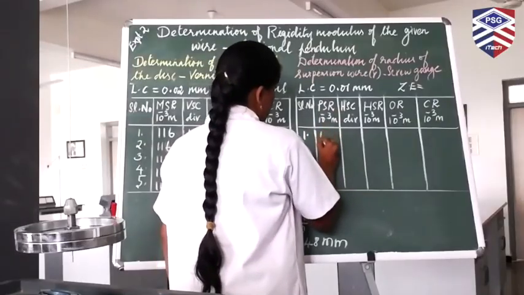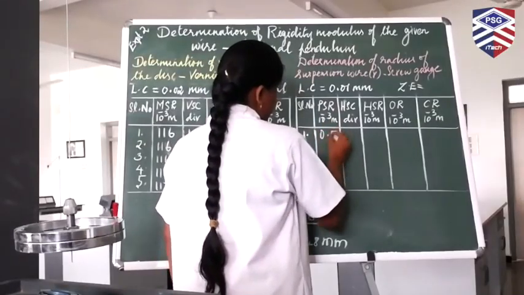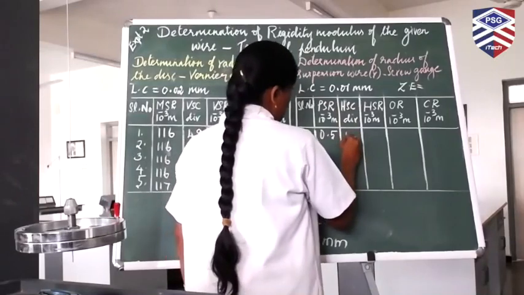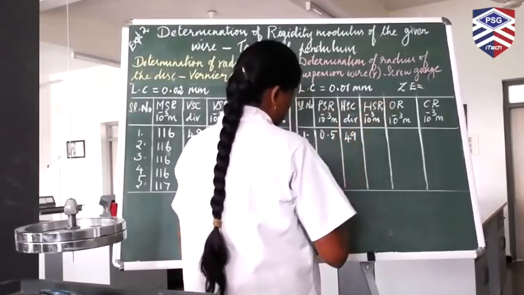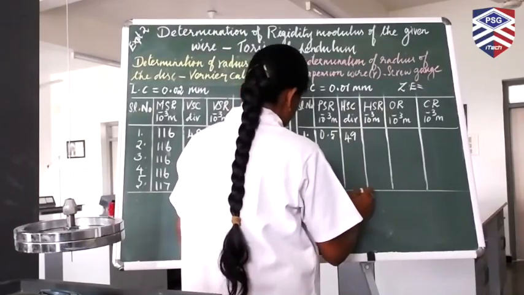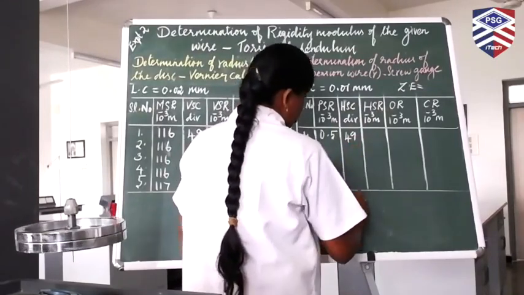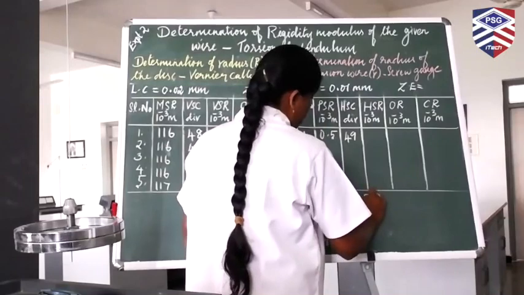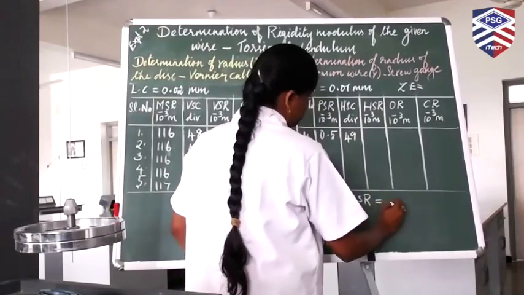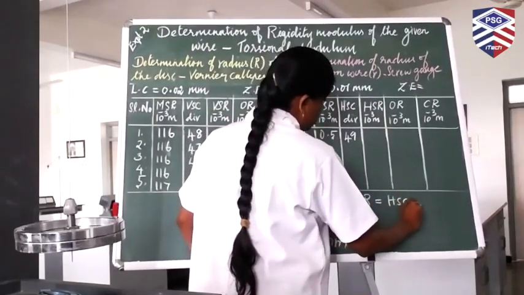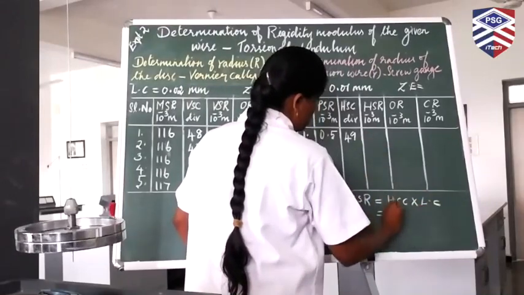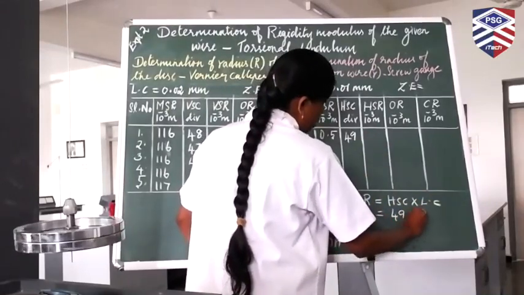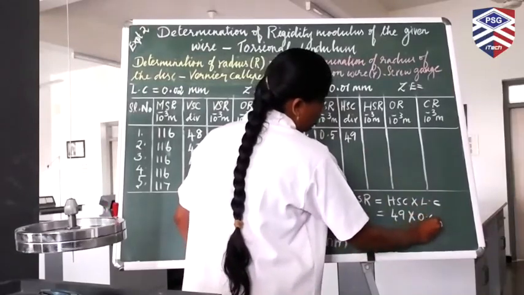First reading: PSR, write it as 0.5, head scale coincidence 49. Now we have to find out the head scale reading. Head scale reading is equal to head scale coincidence into least count. Head scale coincidence is 49 into least count 0.01.